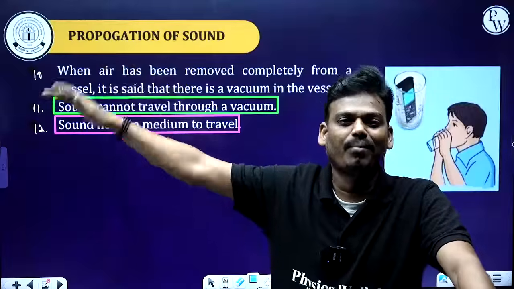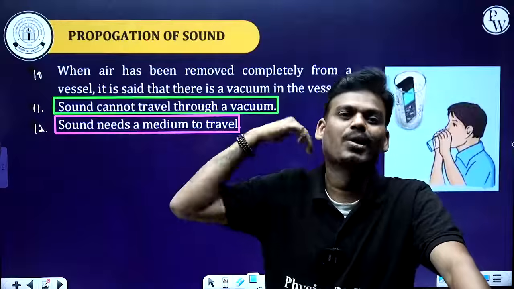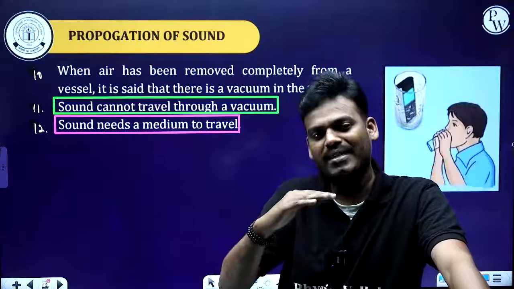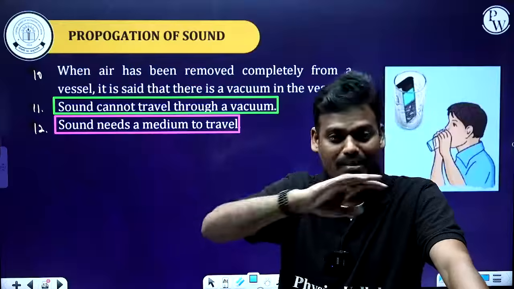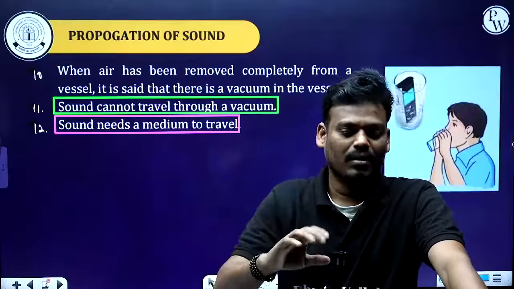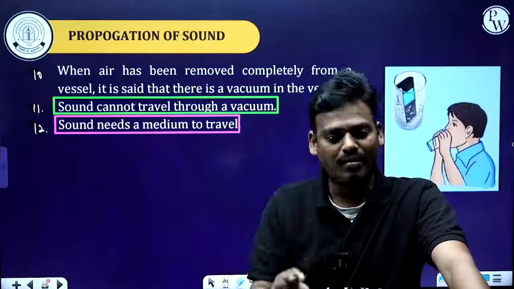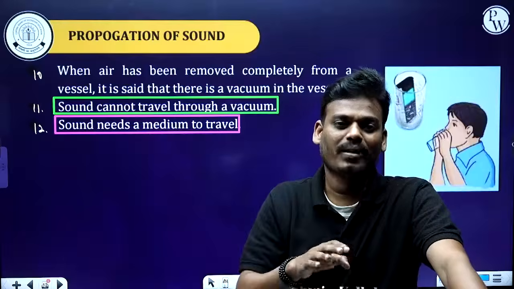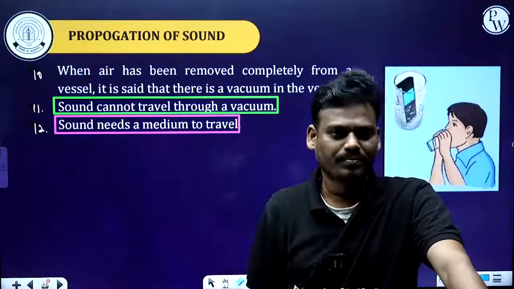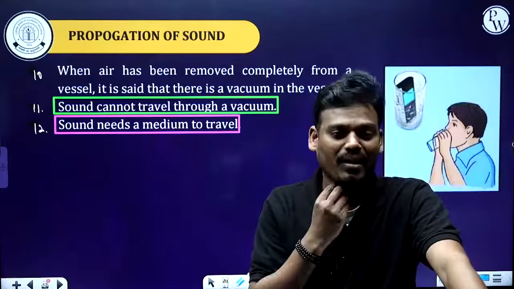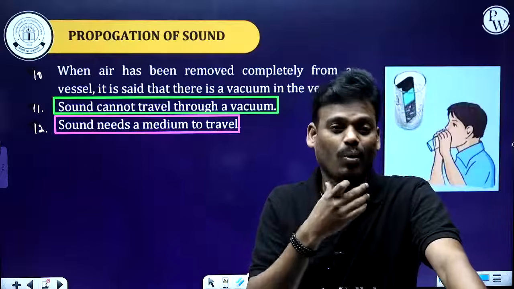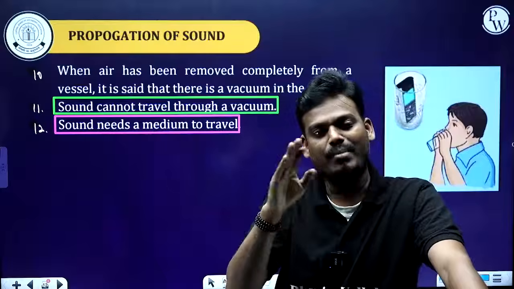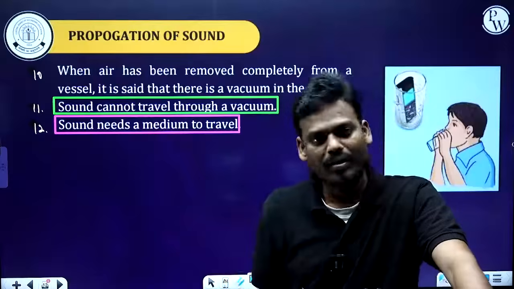Let's consider one more example. On the surface of the moon, you cannot talk directly. What is the reason? Because on the surface of the moon, it is completely empty. There is no atmosphere, and atmosphere means air particles. There is no air particle at all, so on the surface of the moon, sound cannot propagate. If you want to communicate, you have to use a walkie-talkie that converts your sound signal into electromagnetic waves, and the electromagnetic waves are converted again into a sound signal.